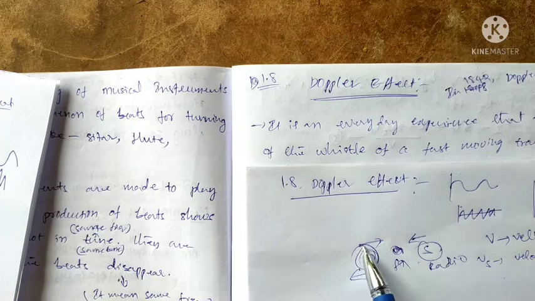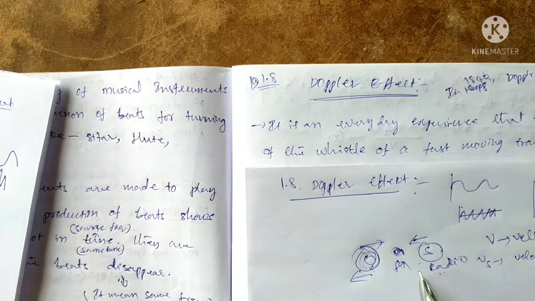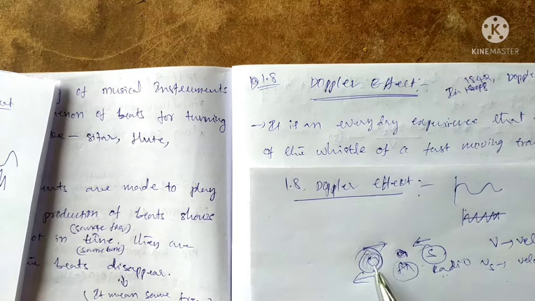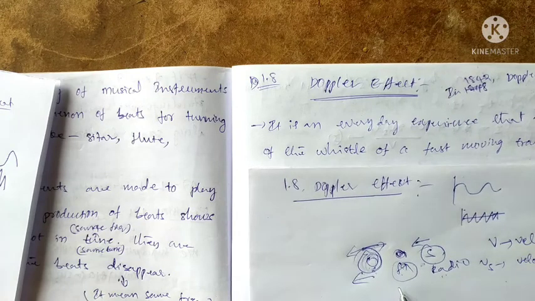When the observer moves toward the radio or train, the sound increases, that is, the frequency increases. Suppose the observer is moving away from the radio, TV or train, the sound decreases. That means this phenomenon affects the frequency.